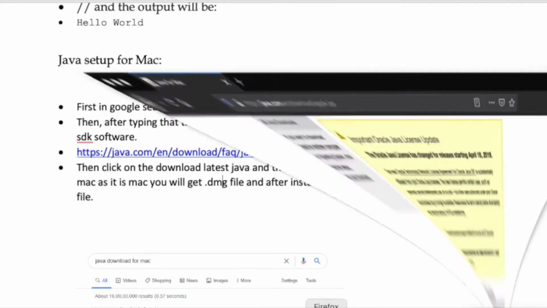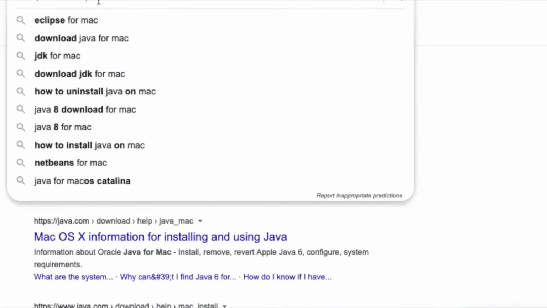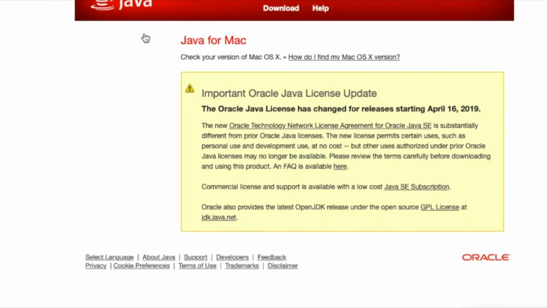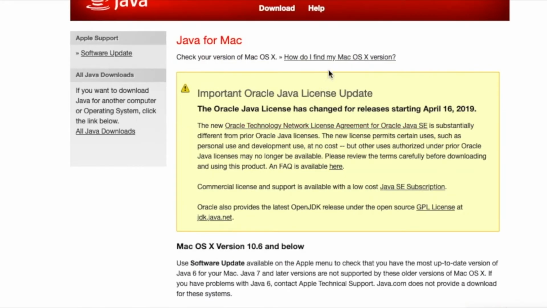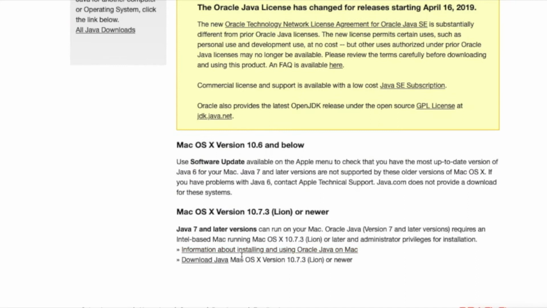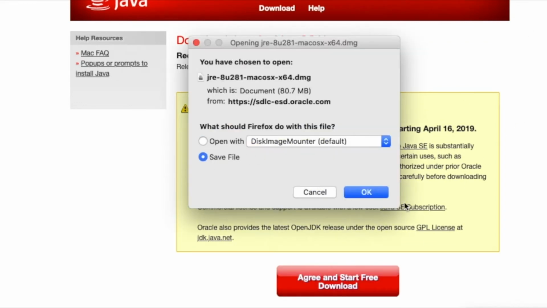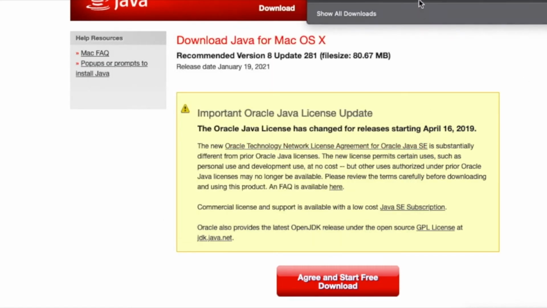I've already entered the Java site for Mac. If you are going to use the Windows version, you may click on the Windows version. So let us download this Java. Here we find Download Java, then agree and start free download. So here our file will be downloaded. I'm just going to save it. On Mac it will be saved in the form of .dmg. The extraction will be done by itself.